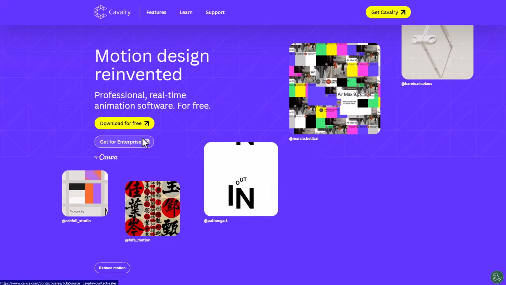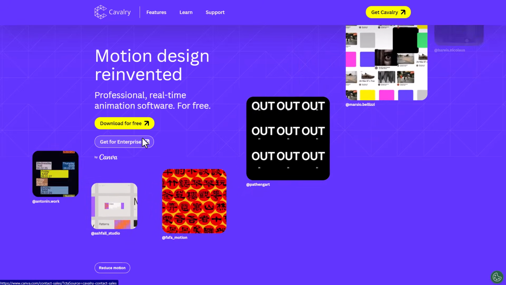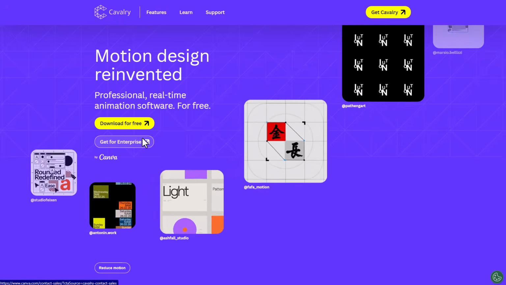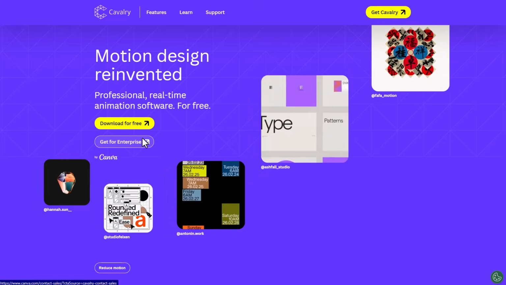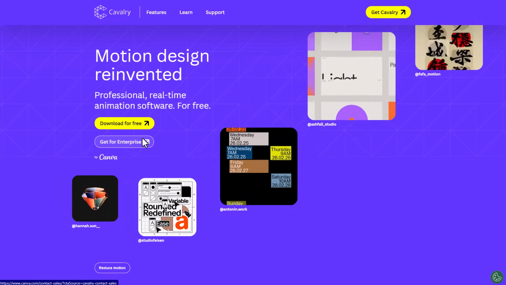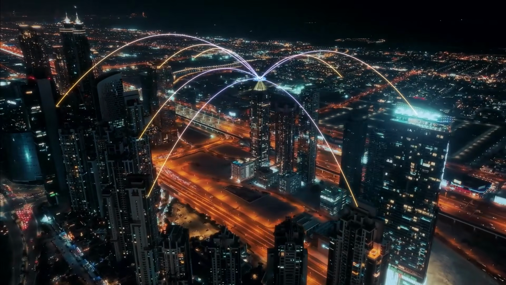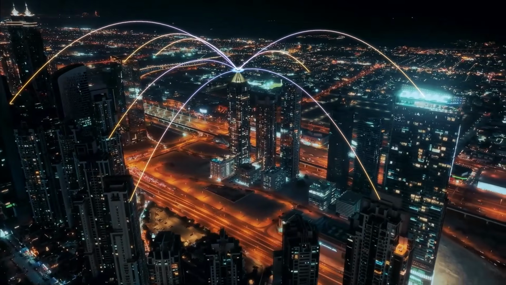And Cavalry is just one of the new competitors that After Effects has to contend with. The next one is Autograph, and Autograph is from the folks at Maxon. So the folks at Maxon just recently rolled out a couple of cool stuff, and one of the announcements is that Autograph, which is a next generation tool for motion graphics that they recently purchased from the folks at Left Angle, is now available for free.